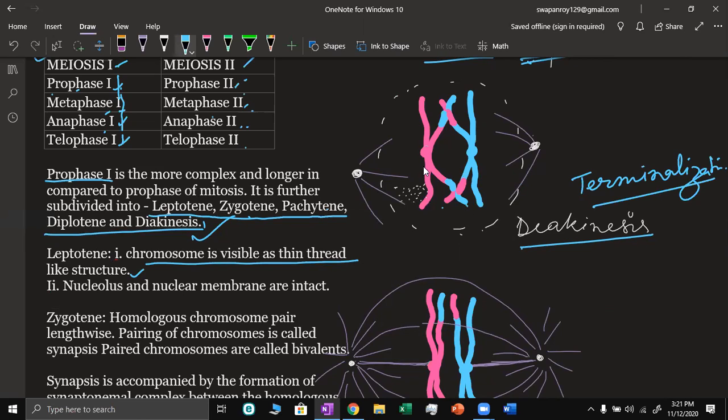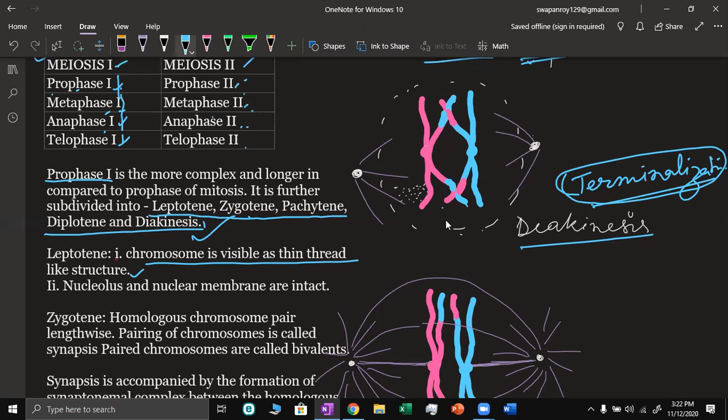In the bivalent, as it is moving apart, the chiasmata are moving towards the end, towards the terminal side. So this is known as terminalization.